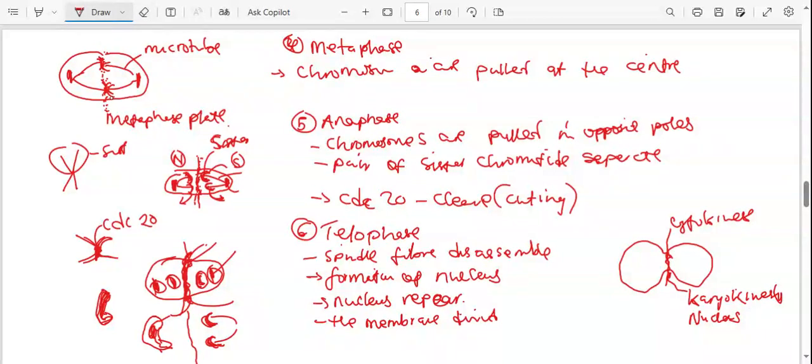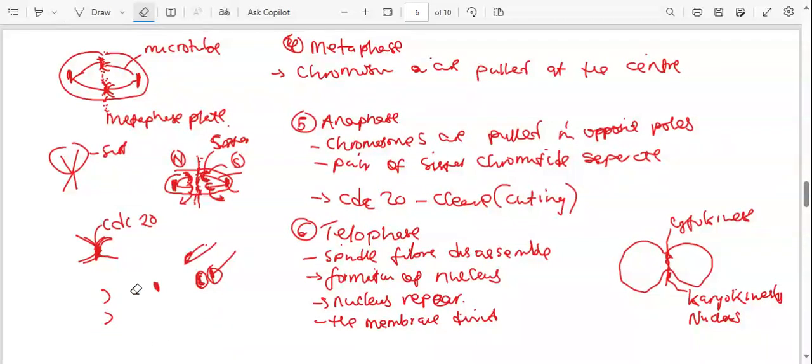We saw this on the first page. So that's about mitosis. In the next lecture, don't forget the protein that holds the sister chromatids.